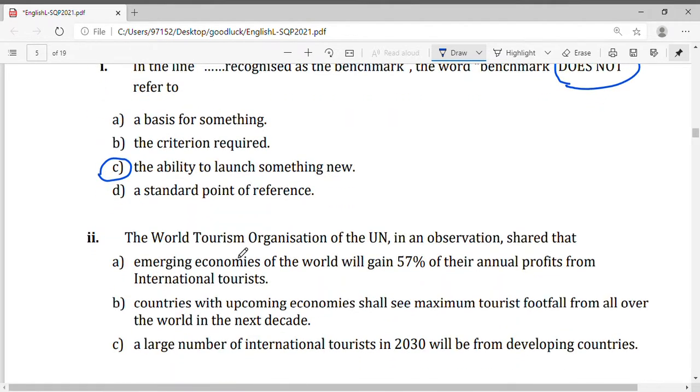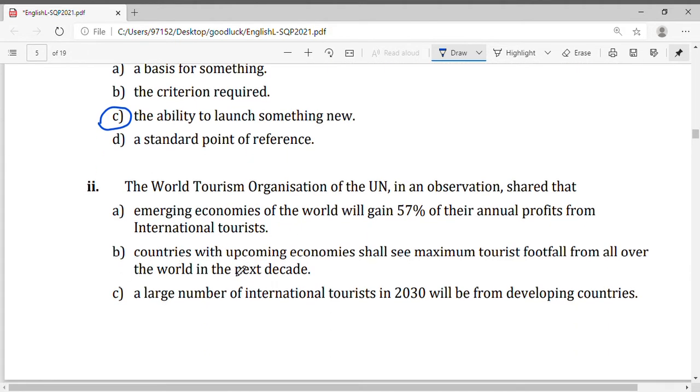The World Tourism Organization of the UN in an observation said that emerging economies of the world will gain 57% of their annual profit from international tourists. Countries with upcoming economies shall see maximum tourist footfall from all over the world in the next decade. This we read, it is going to happen within 10 years.